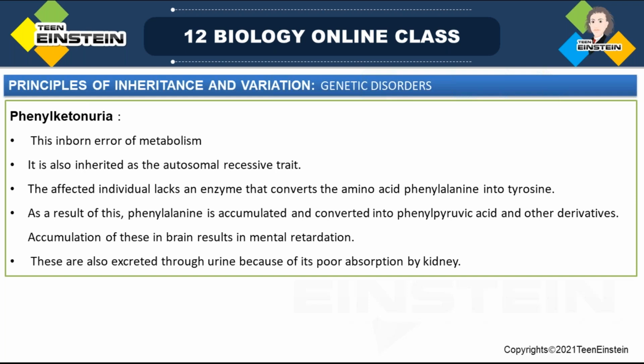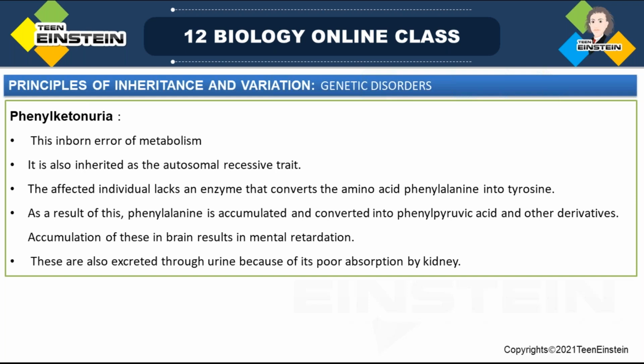Don't get confused: phenylalanine to tyrosine. That conversion won't take place, because that enzyme won't be present. So, if it is not there, this phenylalanine will get accumulated.